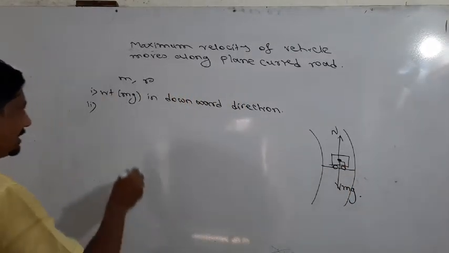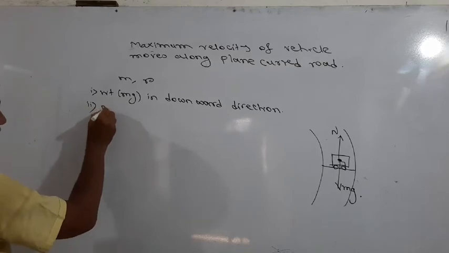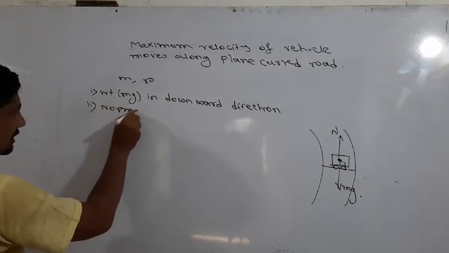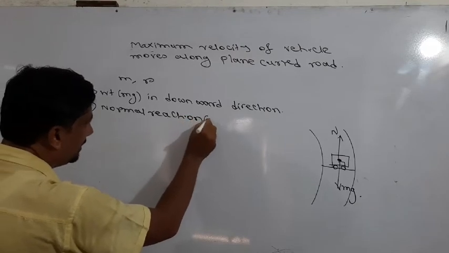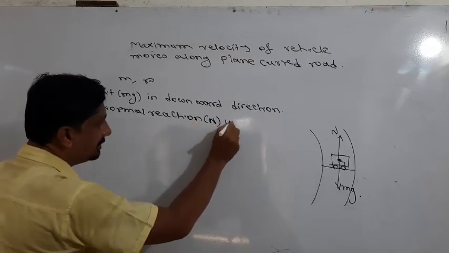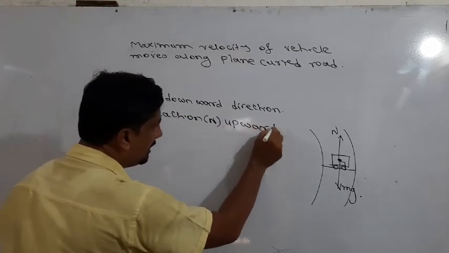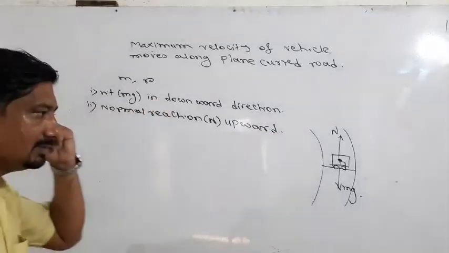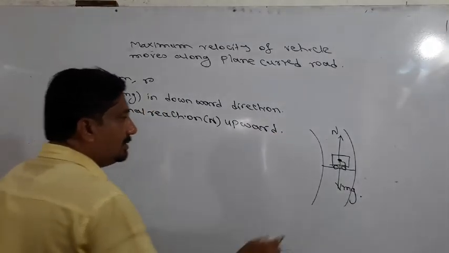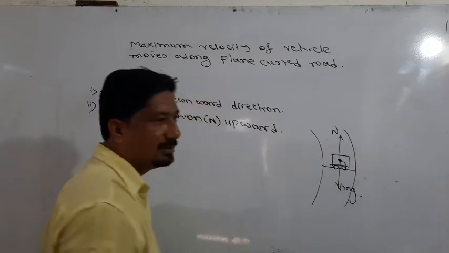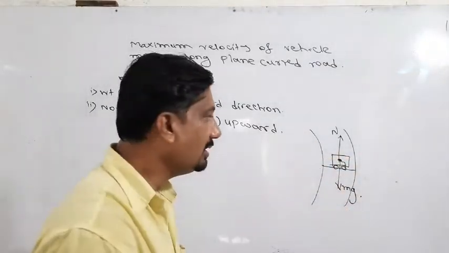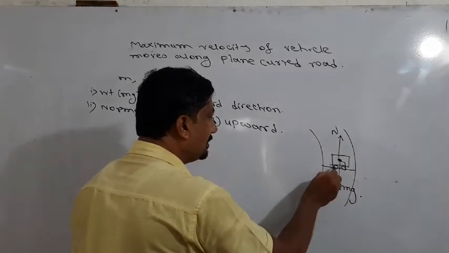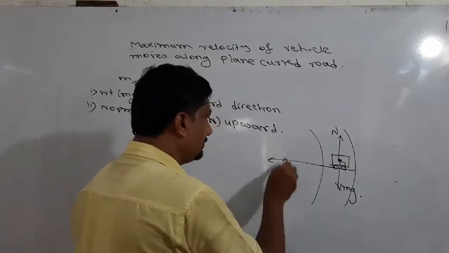The second force acting on the vehicle is the normal reaction, capital N, in a vertically upward direction. There is a frictional force between the surface of the road and the surface of the tires. This frictional force is acting toward the center.